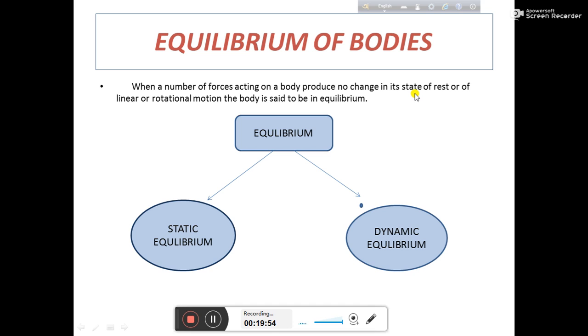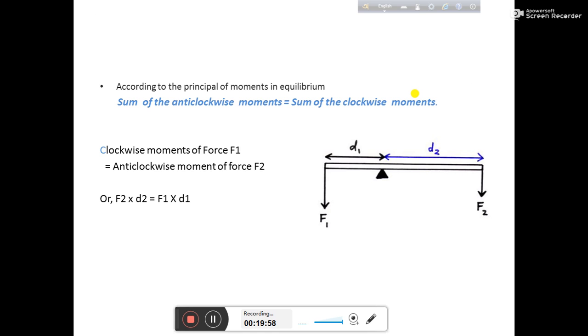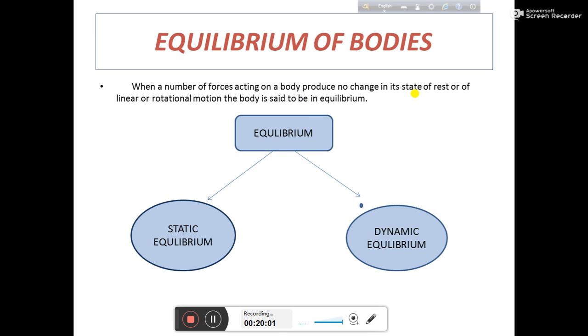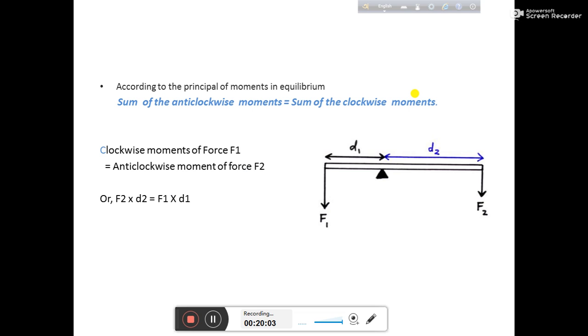There are two kinds of equilibrium: static equilibrium and dynamic equilibrium. Okay, let's go to the next portion, the principle of moments, a principle of equilibrium. Clockwise moment and anti-clockwise moment being equal is the condition of equilibrium. This portion is very important. Please see this diagram. You have to solve exercise problems using this diagram.